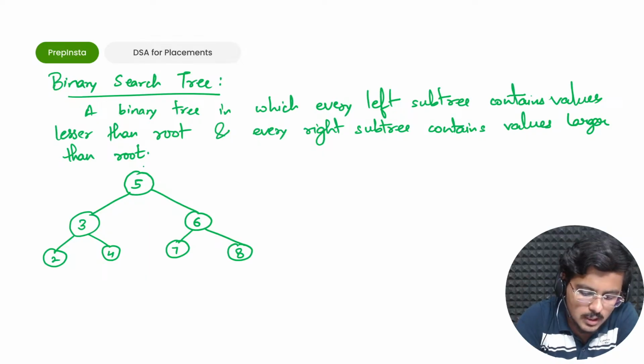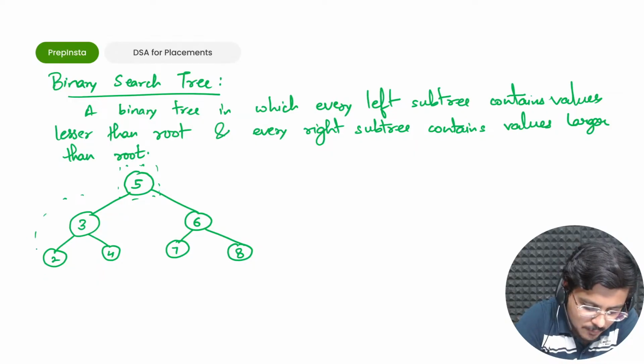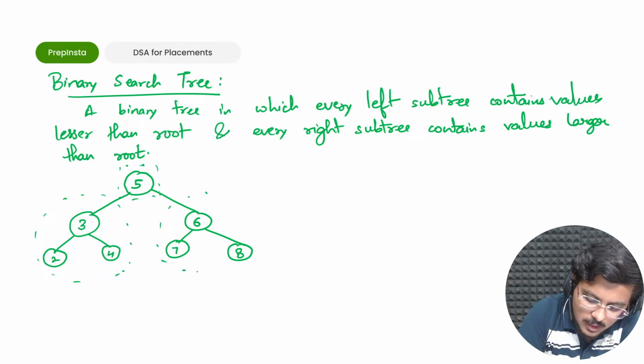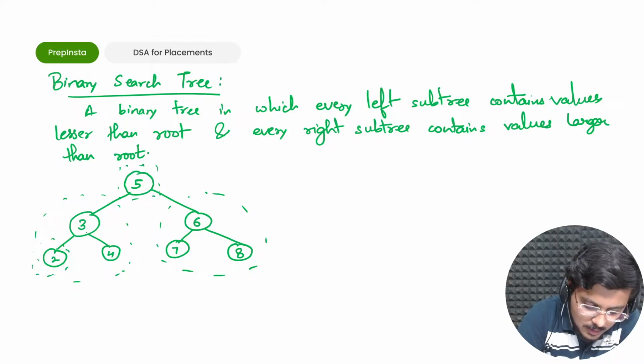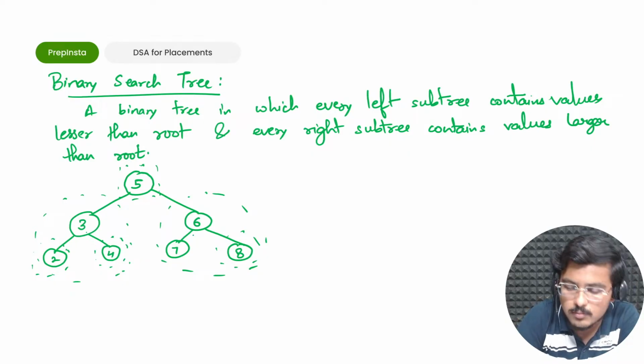Now if you see, this is a root node. In its left subtree, all the values which are present in the left subtree are lesser than 5. All the values that are present in right subtree are greater than 5. Then I come to 3. When I talk about 3, all the values in its left subtree are lesser than 3. All the values present in right subtree are greater than 3. Same goes with 6. All the values present in right subtree are greater than 6.